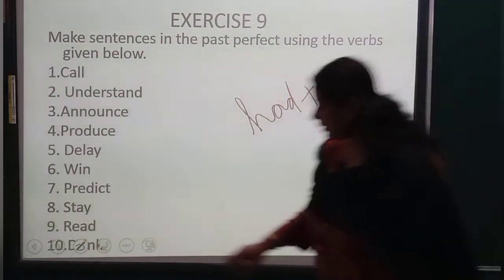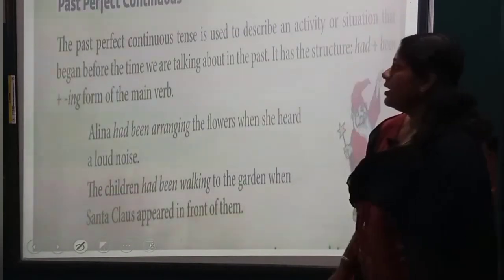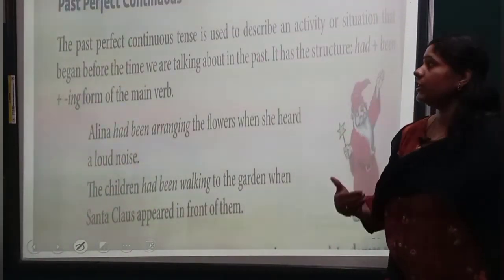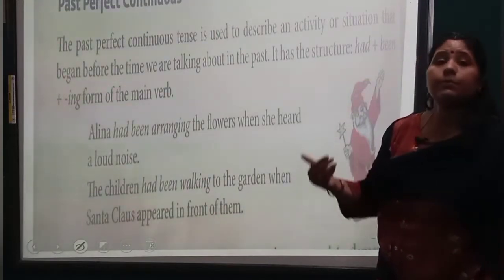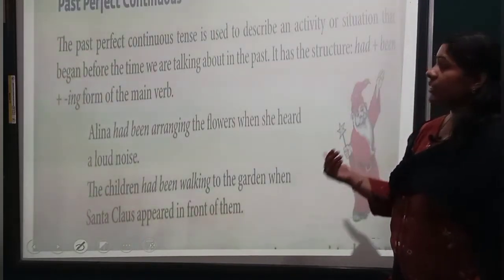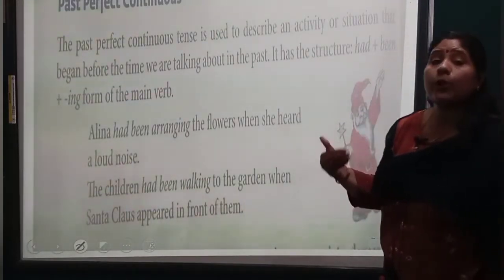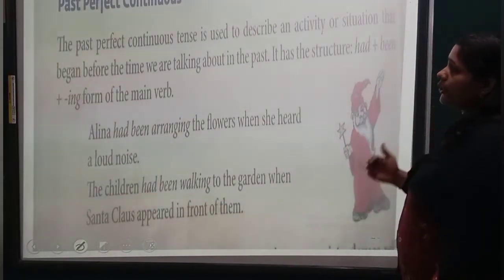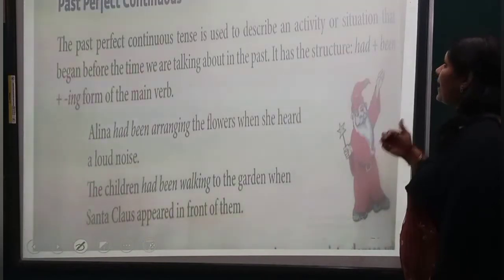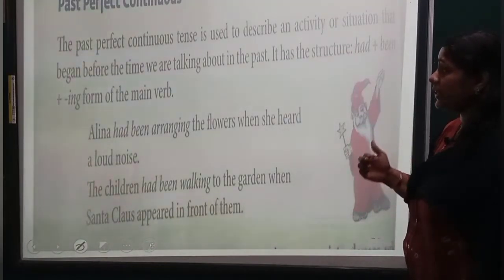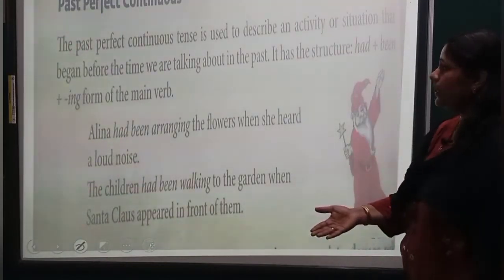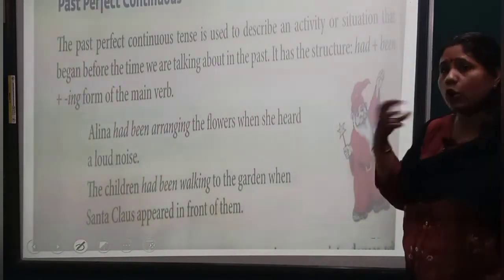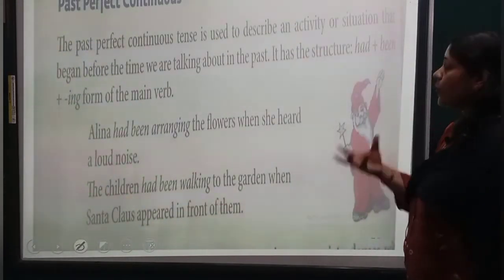Okay. Next. Now past perfect continuous. We learned simple past, we learned past continuous, we learned past perfect tense. Now it's time to learn and know more about past perfect continuous. The past perfect continuous tense is used to describe an activity or situation that began before the time we are talking about in the past. So it started before, while talking about the past.